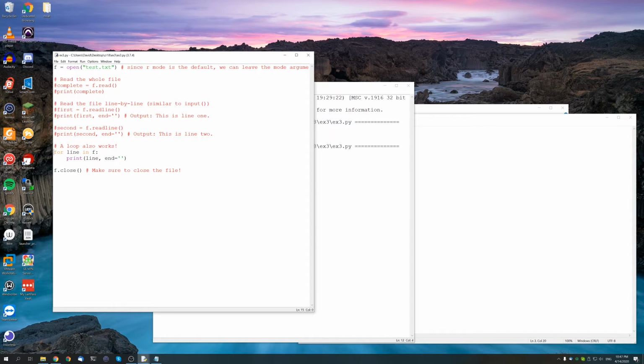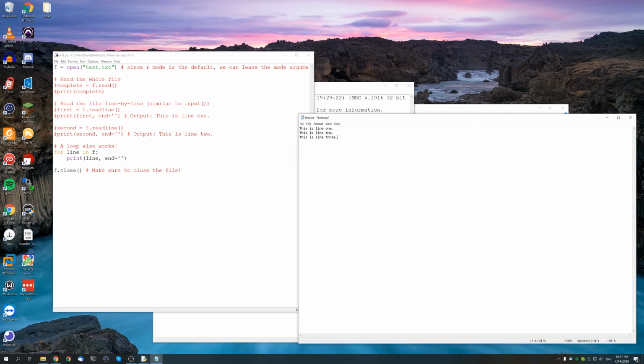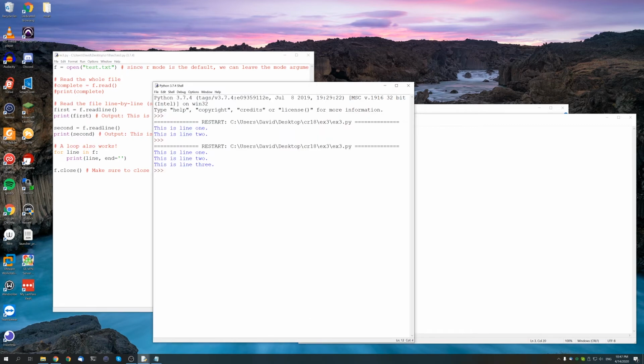Now one thing to note with f.readline is that it includes the newline character. So what that means is that in the file, for example, when you type in enter, you're actually creating a new line character, right? \n. So when it's reading the line, it reads everything. So that means that when we're doing this print statement right here, we don't need it to add a new line automatically. Remember that print automatically adds a new line. If we get rid of this for both of these, what we can see here is that we'll have 2 spaces instead of just 1.